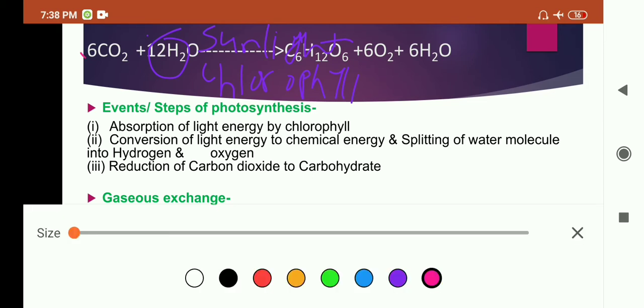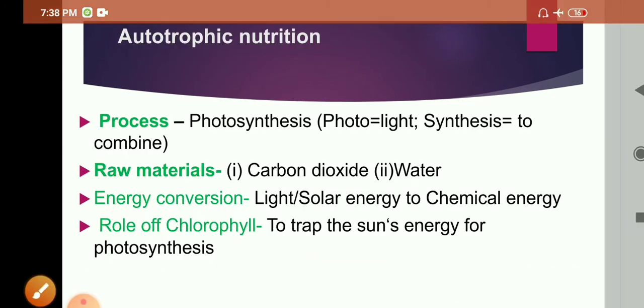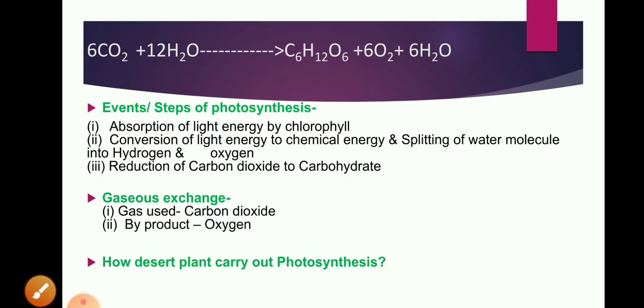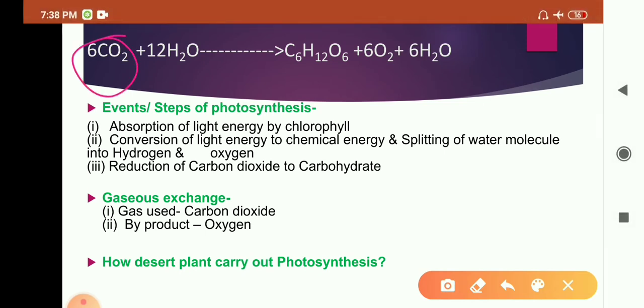So this carbon dioxide will get reduced to glucose. And glucose is nothing but the simple form of carbohydrates.